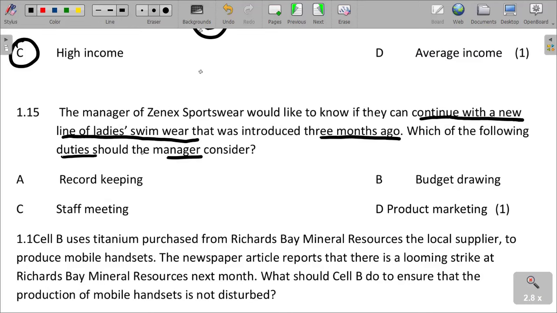Which of the following duties should the manager keep? We can talk about record keeping, which can be the best option, as it enables the manager to understand the trends in consumer buying behavior. The trends in consumer buying behavior define whether to continue or not. So record keeping is used in order to identify